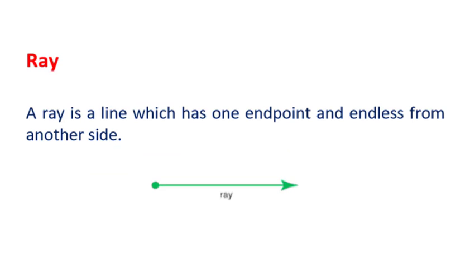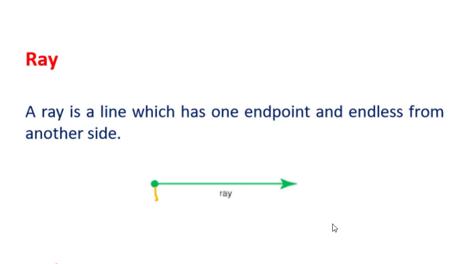Next one is ray. So a ray is a line which has one endpoint and is endless from the other side. So here you can see this line, this point is fixed, so this end point is fixed, and the other end is endless. So this end is endless, which means you can extend this ray from this side, but you cannot extend it from here because this is the fixed point.